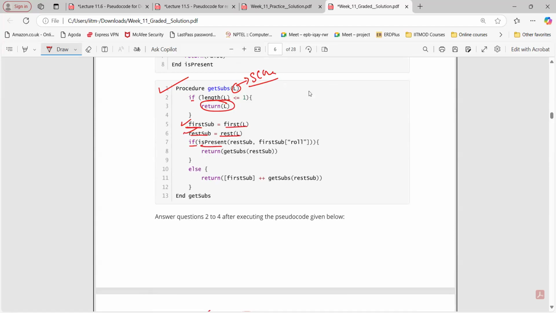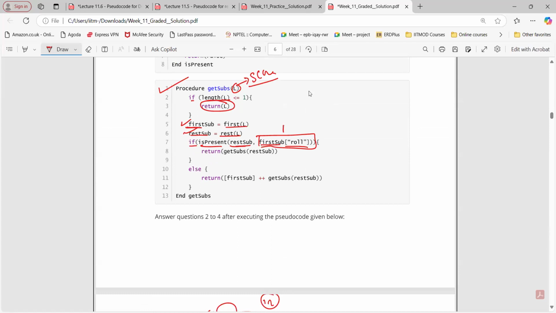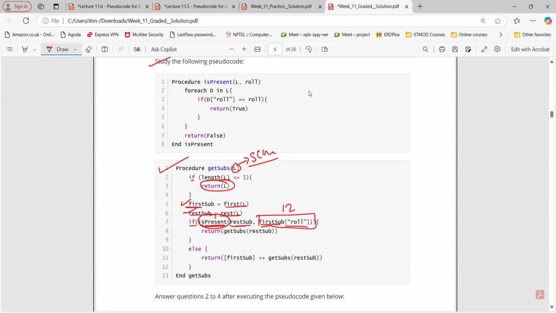If is present, rest sub, first of sub, what is this roll number? What is the output of first sub roll number? First sub will be a dictionary and roll number is a key. The corresponding value is 12 here. So here we are taking 12, and rest is the remaining entire list. Now what are we checking here? Is present, rest, and then 12. So we are going to call the procedure again like this.